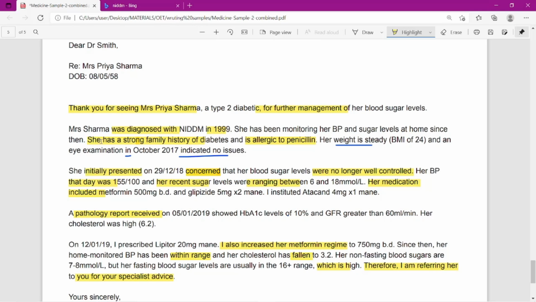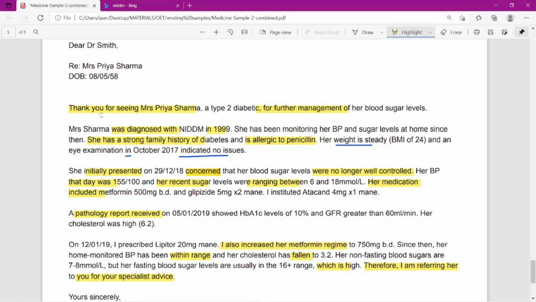So whenever they are talking about important family history, then you can just add an adjective, strong. She has a strong family history of, not for diabetes, of diabetes, and is allergic to penicillin. So some particular drugs they will be allergic. So, is allergic to penicillin.